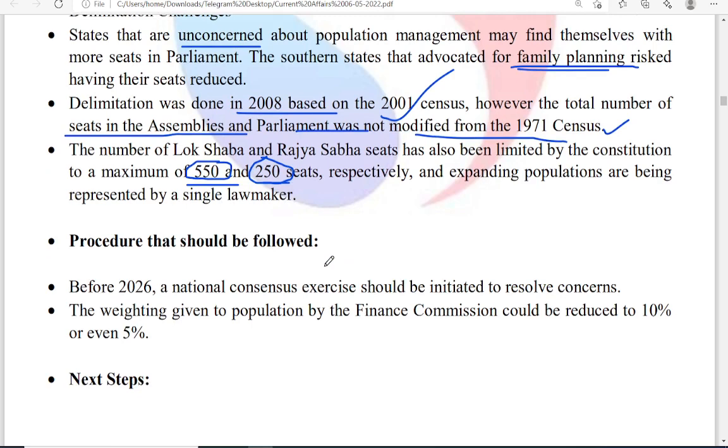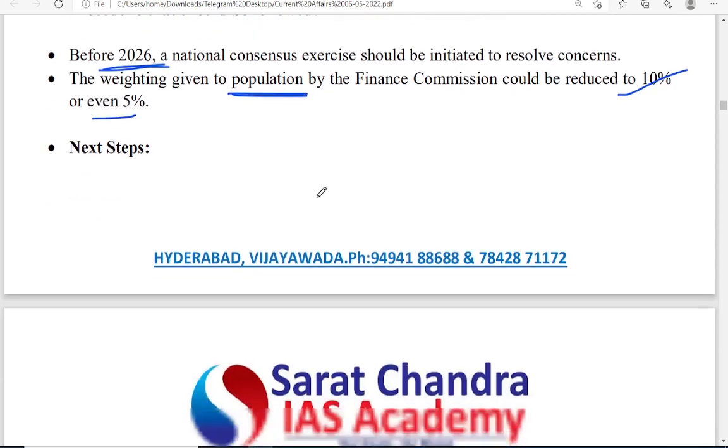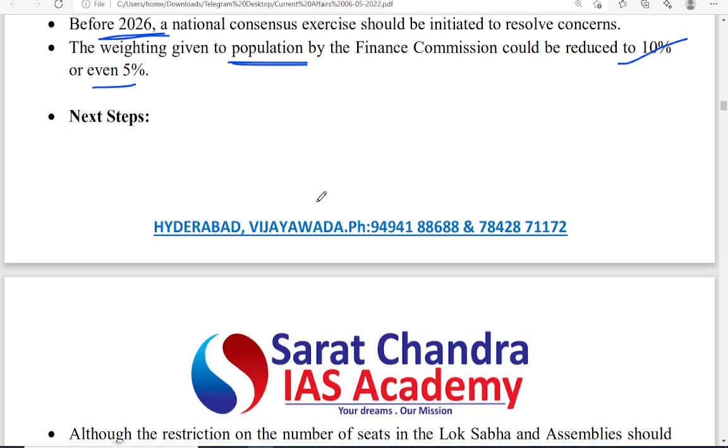Next, what is the procedure that should be followed before 2026? As I said, 2026 is regarded as the stabilizing year in our population. A national consensus exercise should be initiated to resolve the consensus. The weightage given to population in the finance commission could also be reduced from 10 to 5. Why? Because population reduction has to be encouraged. That's the reason why the weightage for population has been decreased in allocating funds to the states by the finance commission.